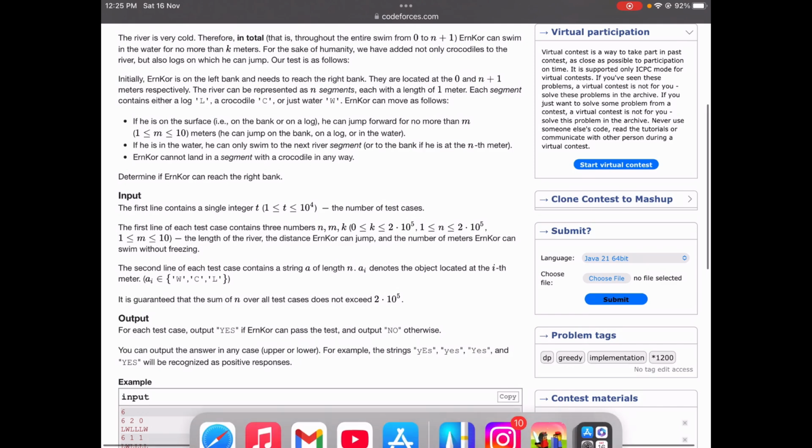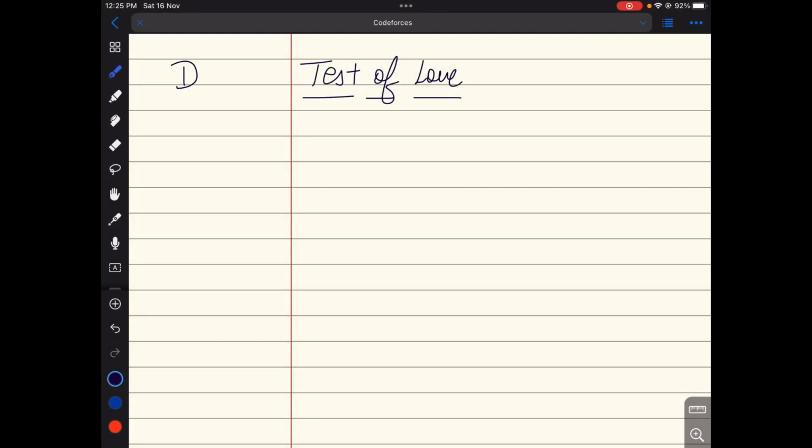Okay, so now solving this particular question, what we have is n segments, let it be 1, 2, 3, 4, 5, and so on till n. We are standing at the 0th segment, and we need to reach n plus 1.